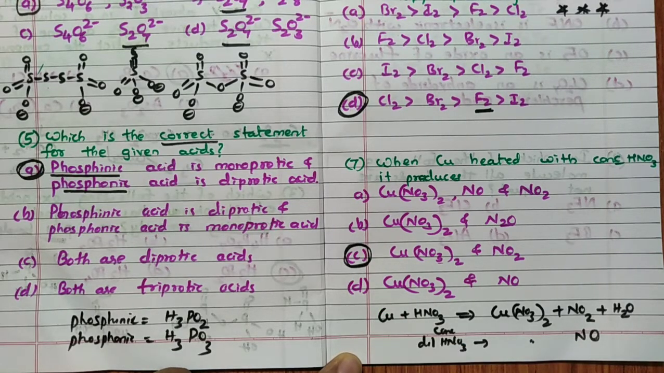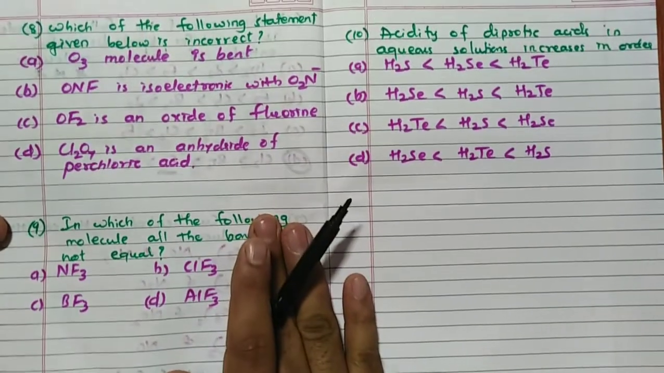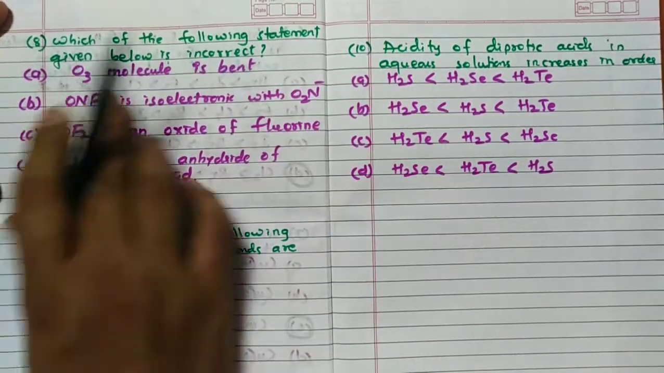Once again, definitely you can get confusion. C is the answer. So NO2, C is the answer for the 7th question. Now, 8th one. Which of the following statements given below is incorrect? See, O3 is bent.